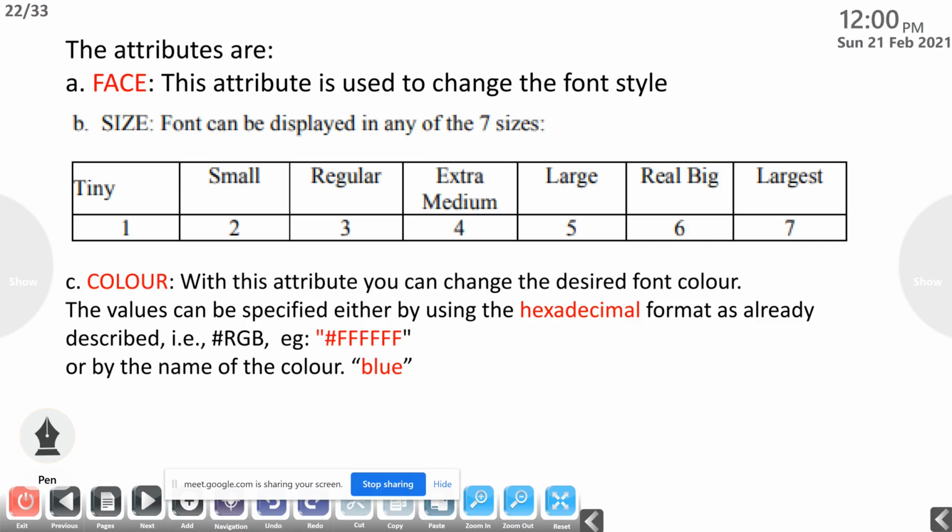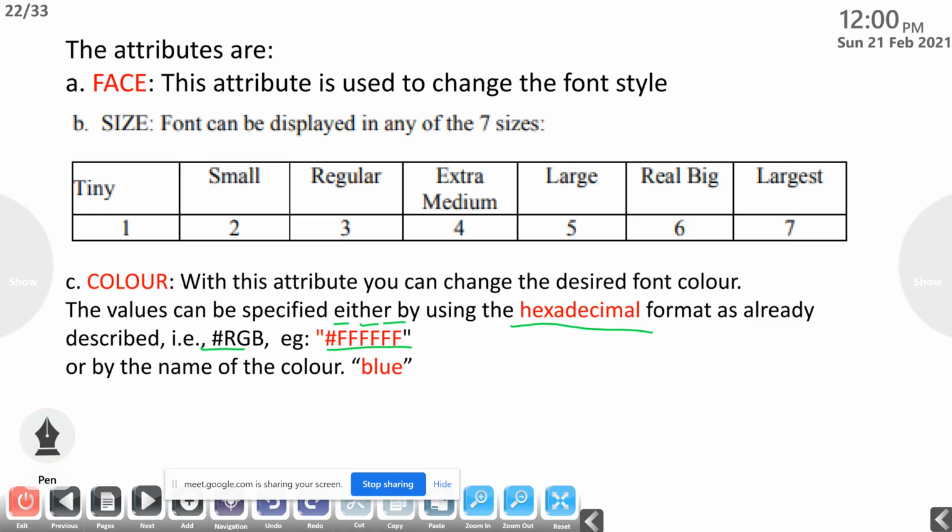These are the attributes of the font tag. The color value can be specified using the hexadecimal format, as we already discussed, or in the RGB format: red, green, blue. The first 2 digits are for red, the next 2 for green, and the next 2 for blue. Or you can directly give the color name, such as blue.